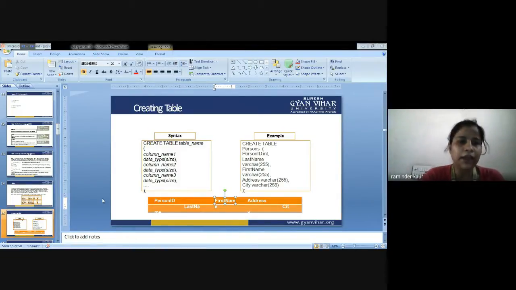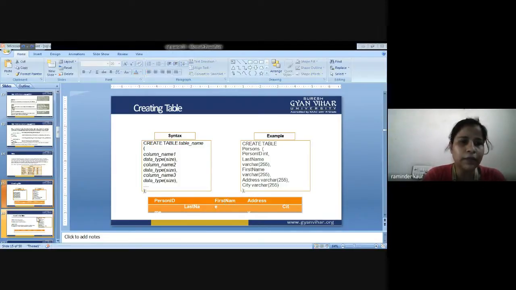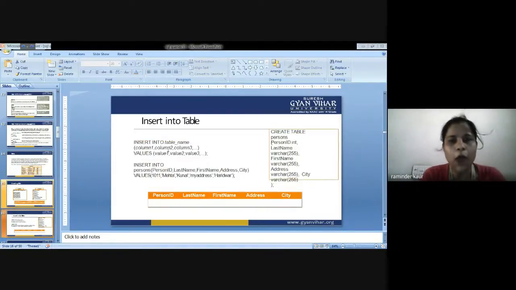If you have any query regarding this, then you can ask me. Now how can we insert into a particular table? Insert into table name, then column 1, column 2, column 3, then values, value 1, value 2, value 3. Now we have given the example: we created the table person with person ID and all these details that we have already filled. So insert into person ID, last name, first name, address, city.